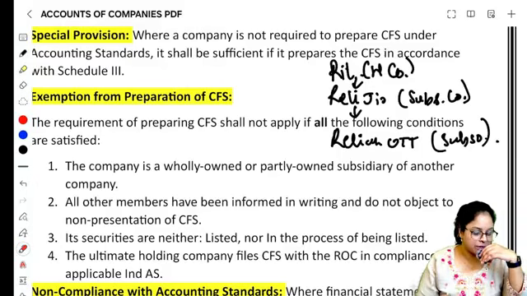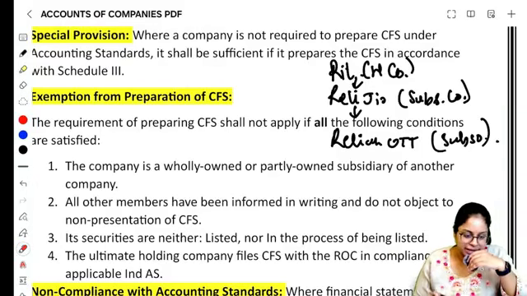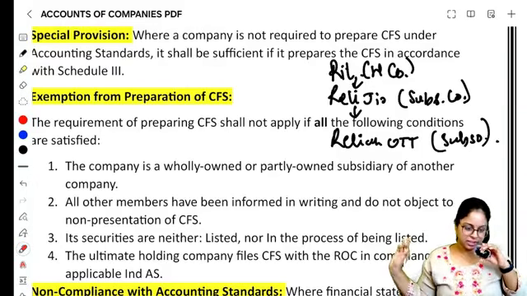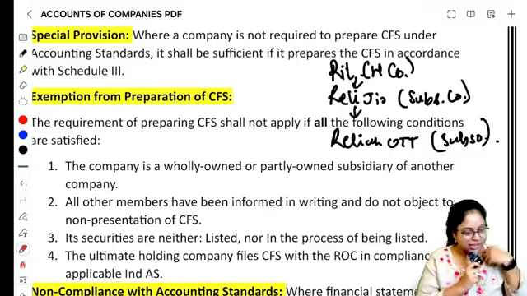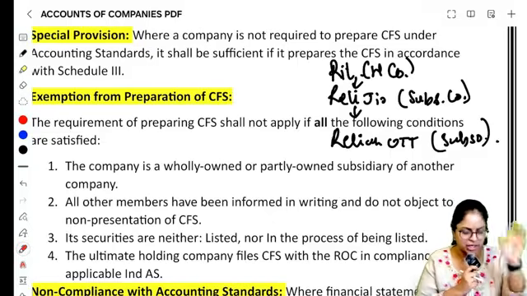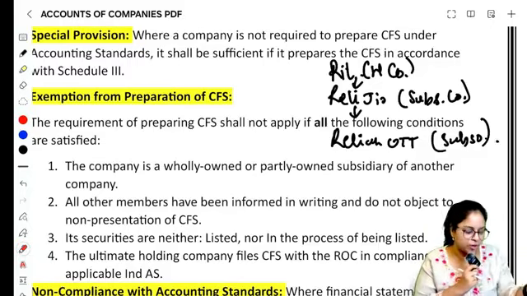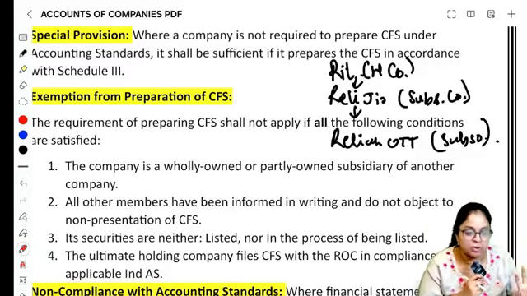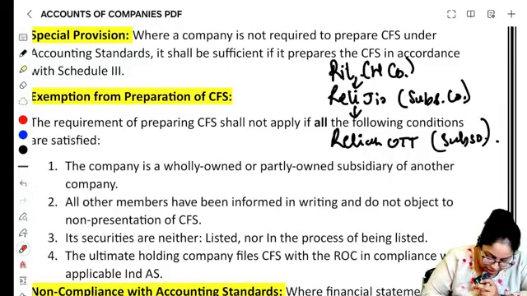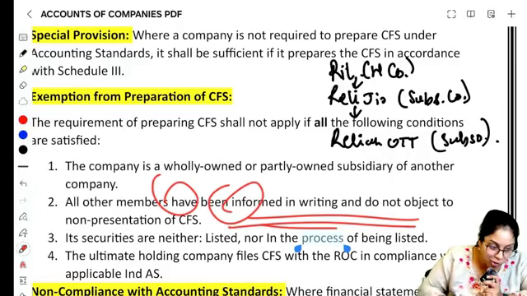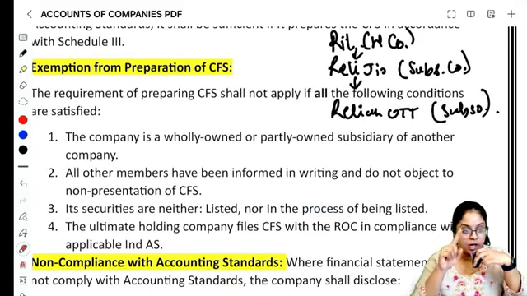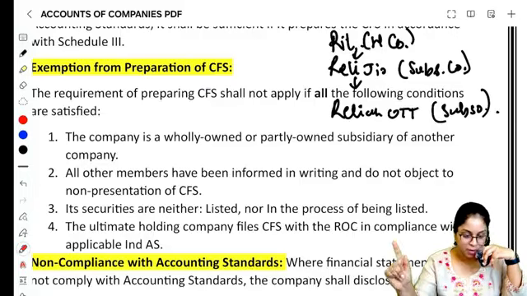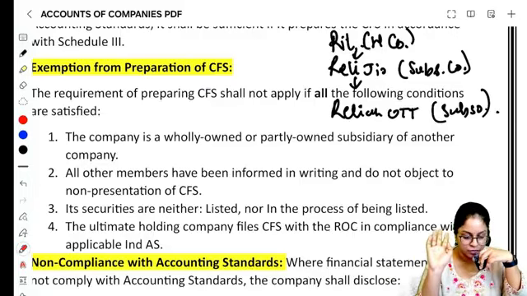Second, you should inform all the members saying that I'm not going to prepare a CFS. Is that okay for you? Do you have any objection? Like, hey shareholder A, I'm not going to prepare a CFS, do you have any objection? Shareholder B, hey Arjun, you are also a shareholder, I'm not going to prepare a CFS, do you have any objection? You will have to ask all the members whether they are okay if you don't prepare a CFS. And the next is that Reliance Jio should not be listed or in the process of listing. It should not go for IPO; neither should it be listed nor be going through the process of listing.